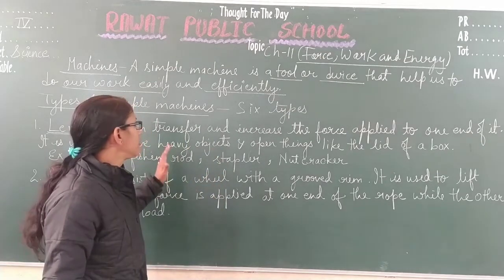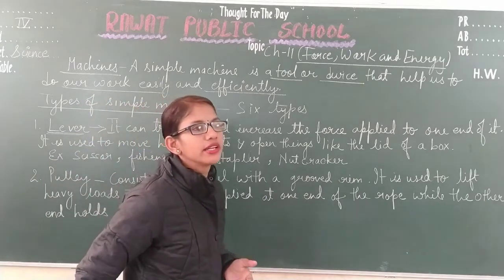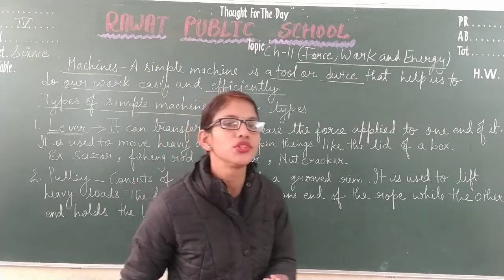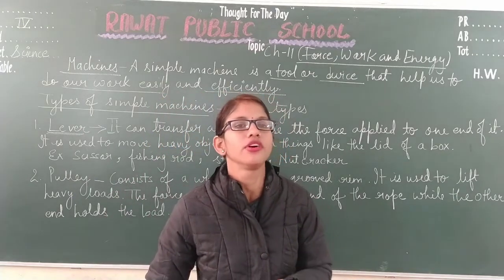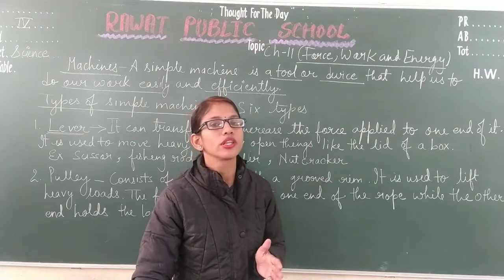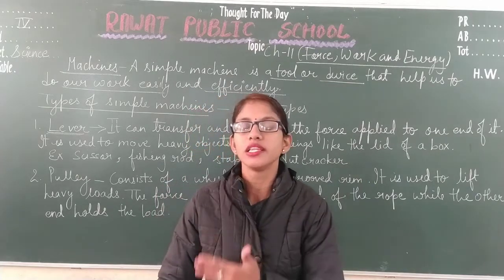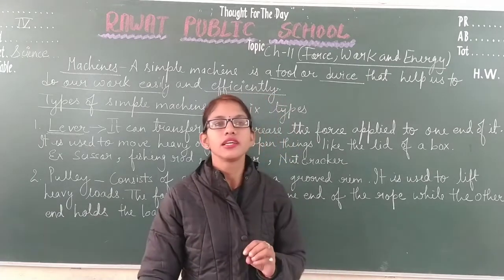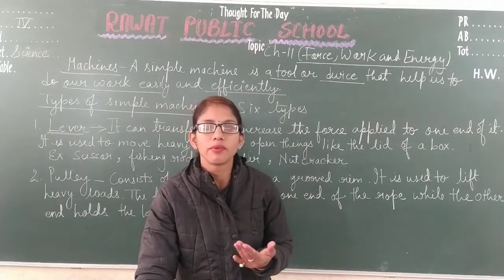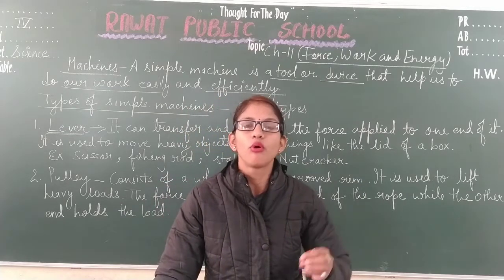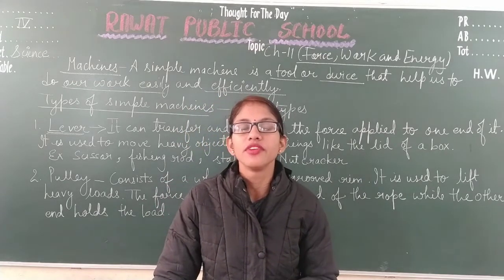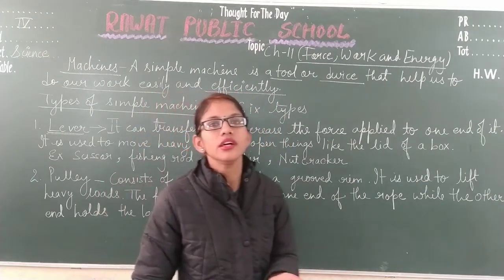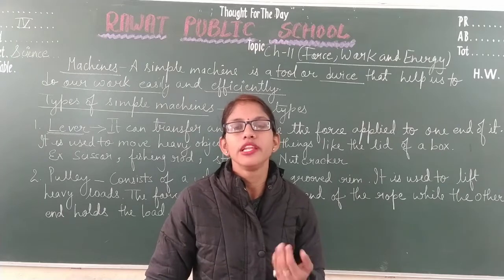This lever is further classified into 3 categories: first class lever, second class lever, and third class lever, based on the position of the fulcrum, load, and effort. The fulcrum is the support or the point at which the lever is fixed or moves, the effort is the region where the force is applied, and the load is the region where the object that we have to lift is placed.